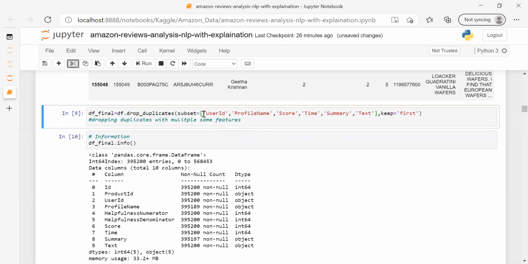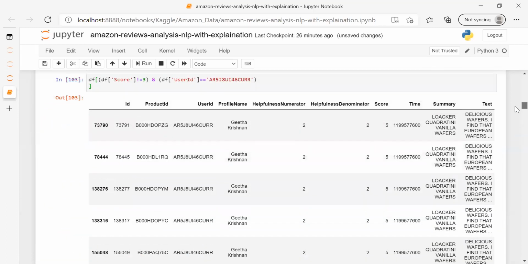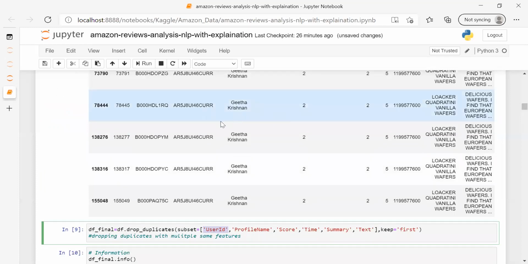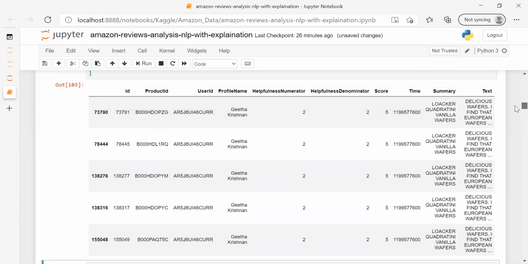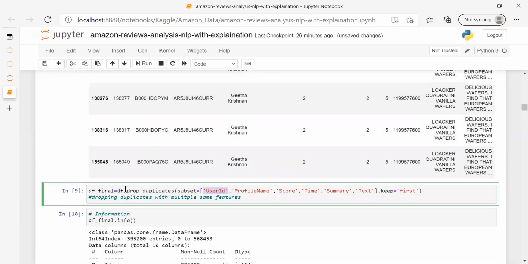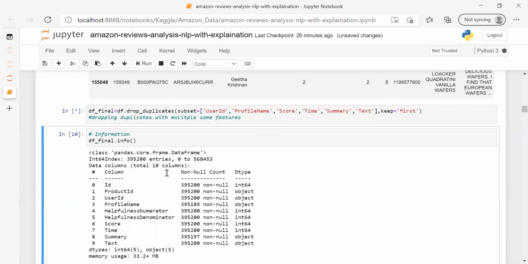I am putting the columns here. User ID, see, in the observation that we have seen, user ID was same, profile name was same, score, time, summary, all these details were same. So I want to remove all these duplicates. After running this, I'm putting it in a different data frame. Now the data frame name is df final. Okay, it's done now. If we see df info, this is my new final data frame, in which I don't have any duplicates now.